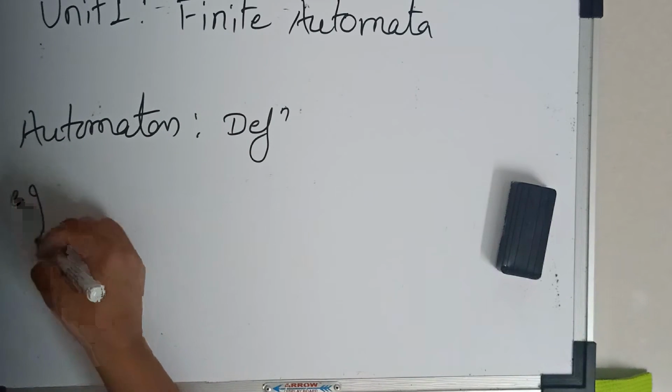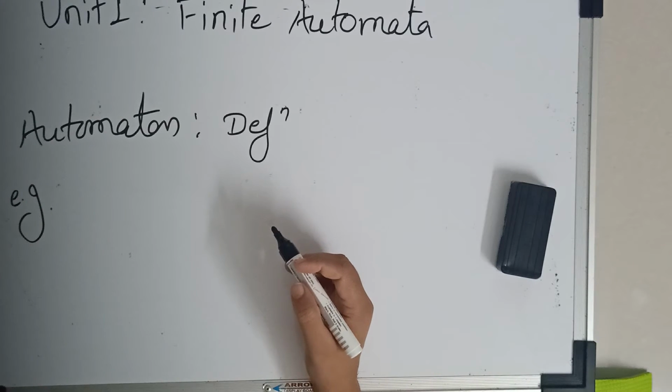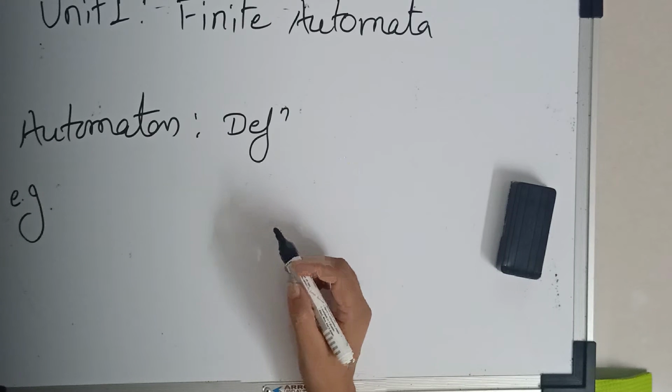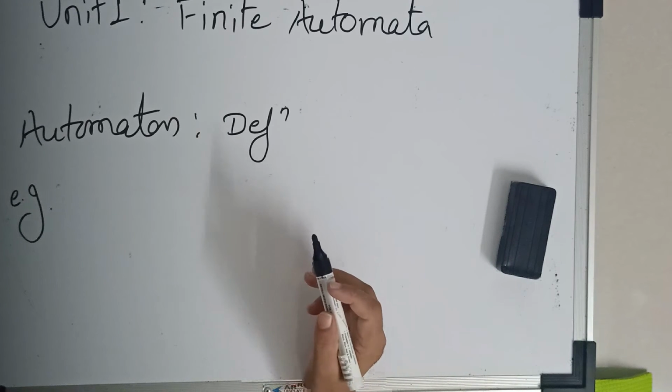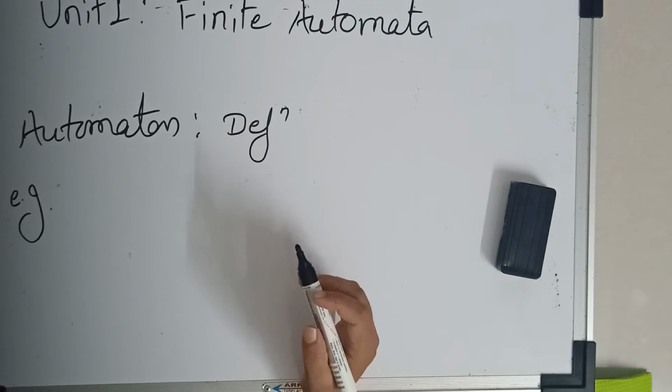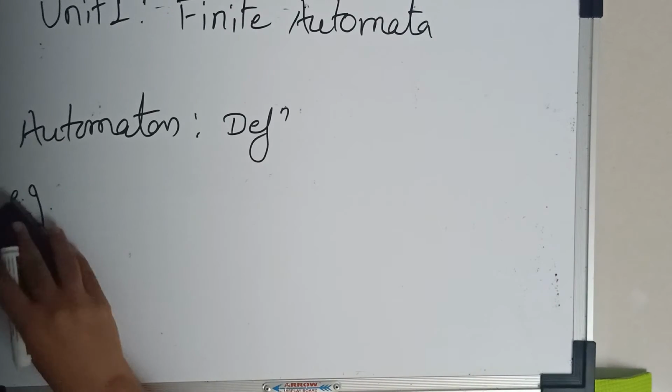The examples we can consider are automatic machine tools, automatic packing machines and automatic photo printing machines. Or any automatic machine is an example of an automaton. Now we'll see the model of an automaton.